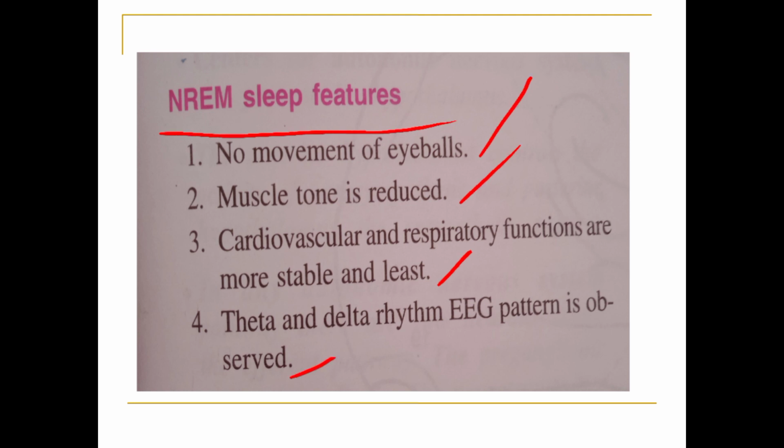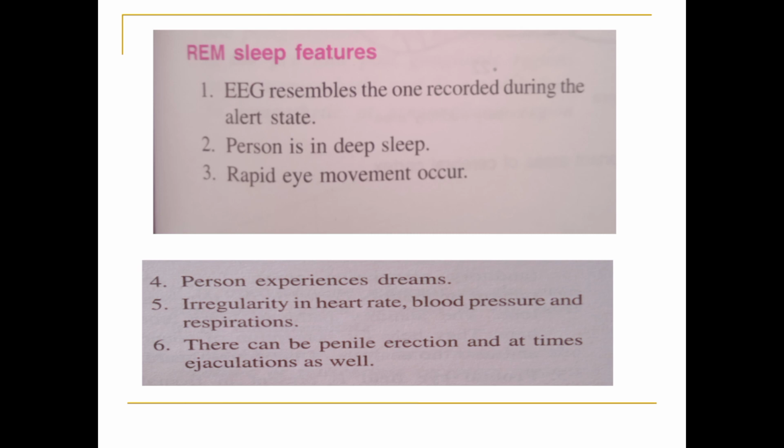In some sleep disorders, they will see the EEG waves. In non-REM sleep, it is a deep sleep, so we can see both theta and mainly the delta rhythm. Then in REM sleep, the EEG is the same as in the alert state. EEG resembles the alert state.